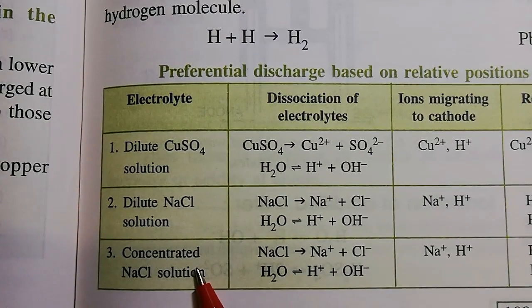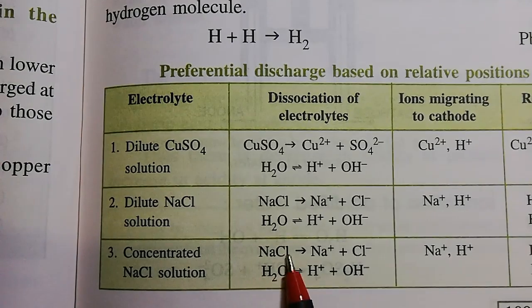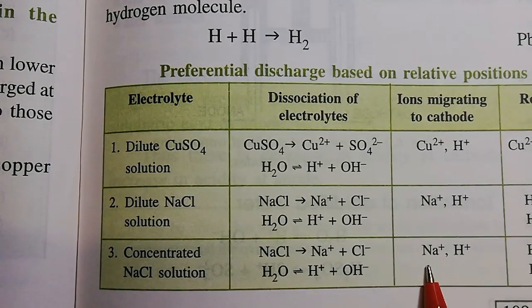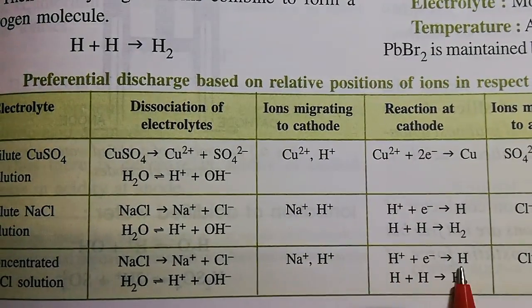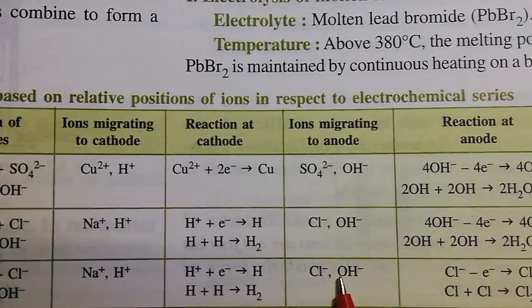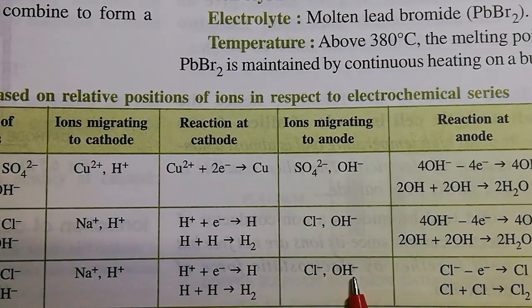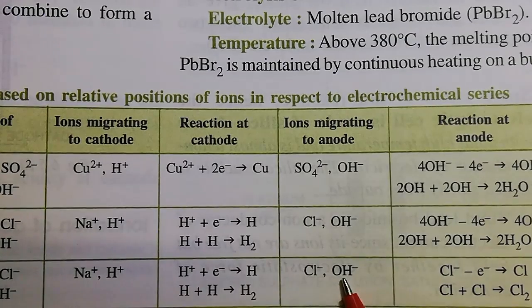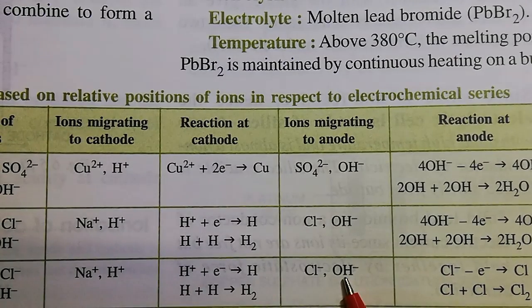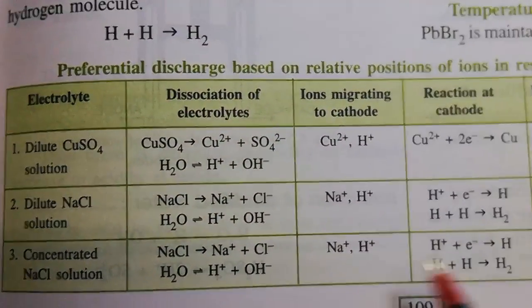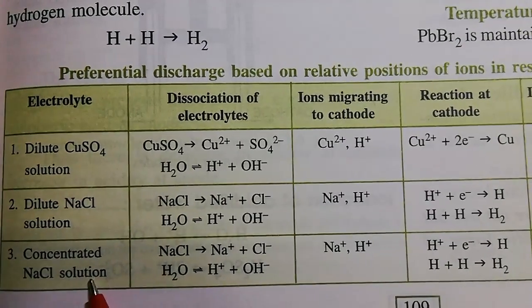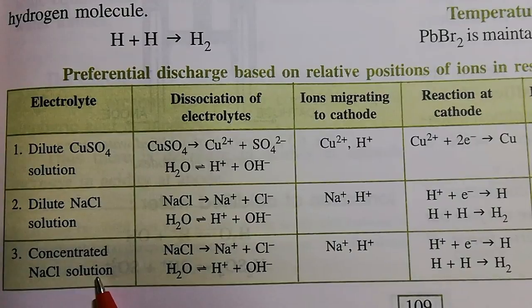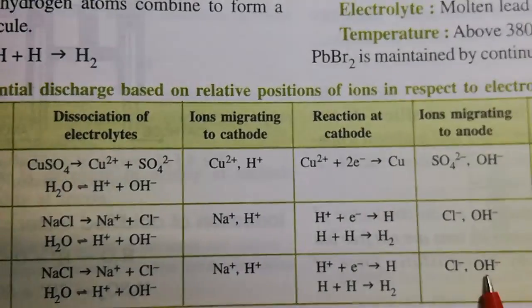And the third one here: if concentrated NaCl solution is taken, a different result is obtained. For the cathode the same phenomenon applies, that is, hydrogen will discharge. But at the anode, between Cl- and OH-, we have seen that OH- has more tendency to get discharged, but if the concentration of the electrolyte is high, as written, concentrated NaCl solution, then that rule of preferential discharge of anions will not be followed.